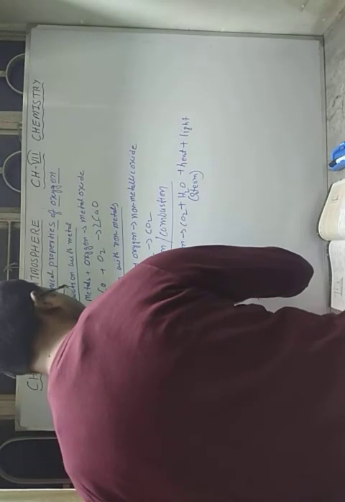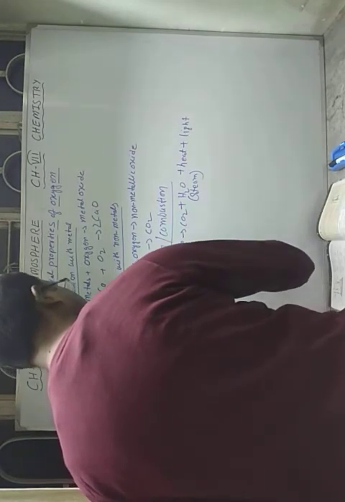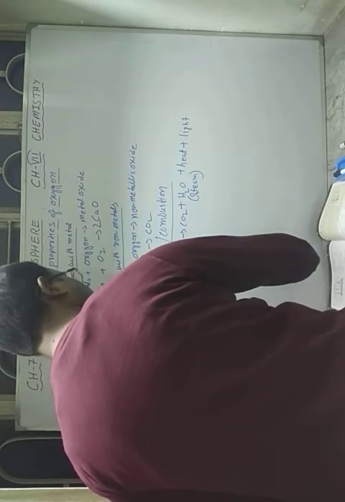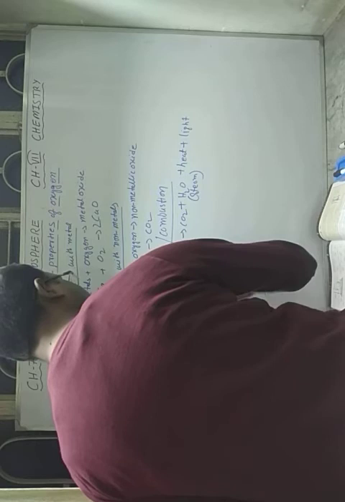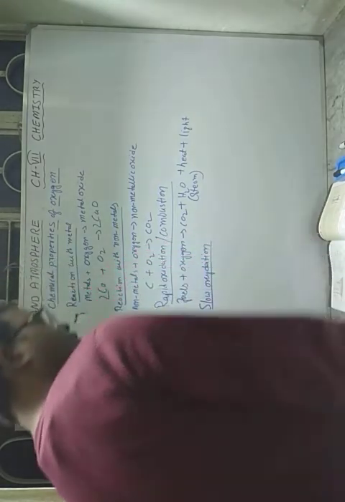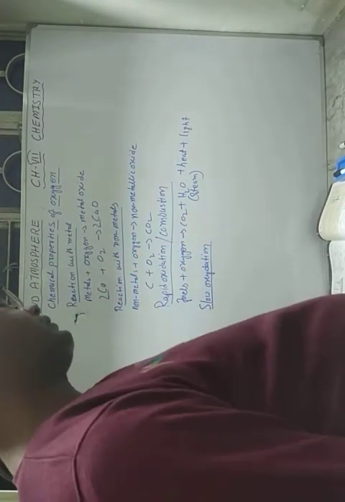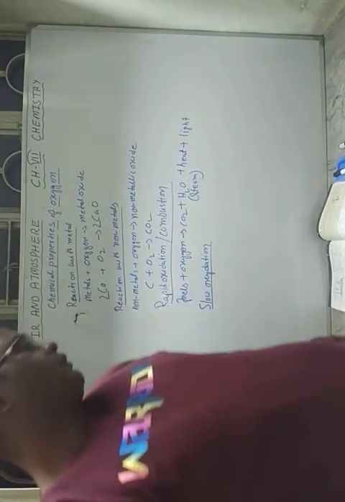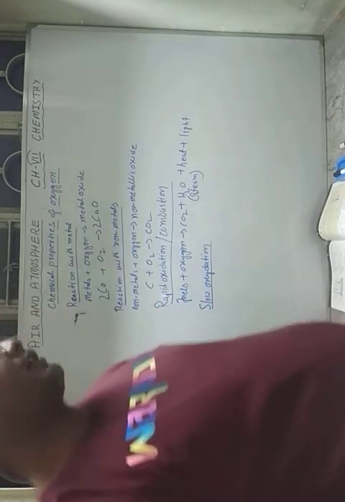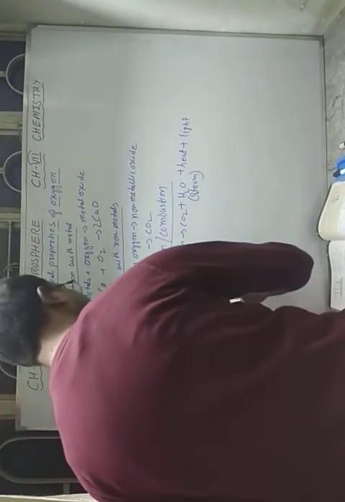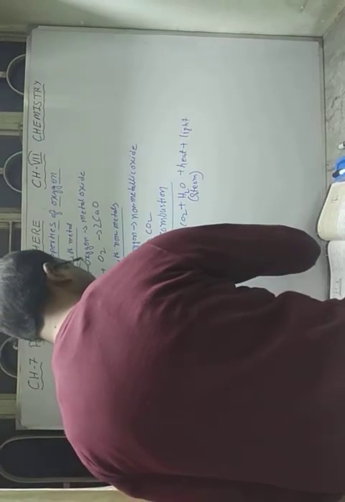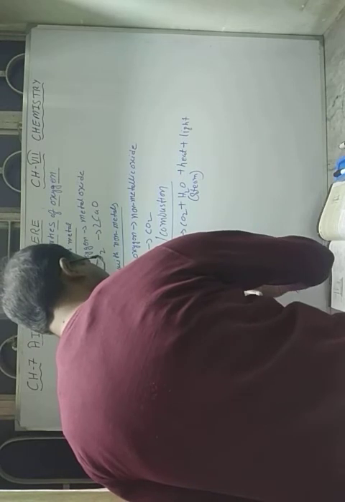After that, slow oxidation. What is slow oxidation? As the name suggests, slow oxidation is a very slow process, and the energy is released very slowly. For example, respiration and next is rusting.